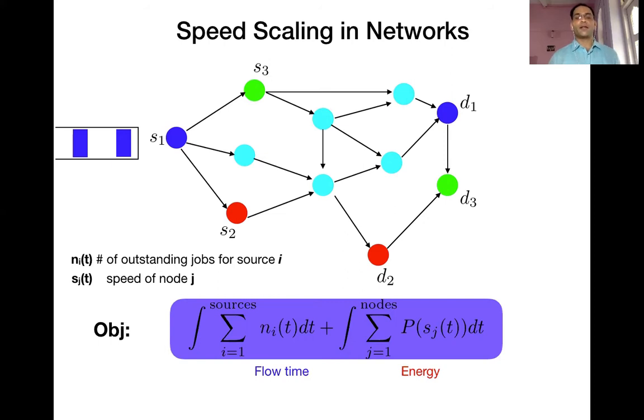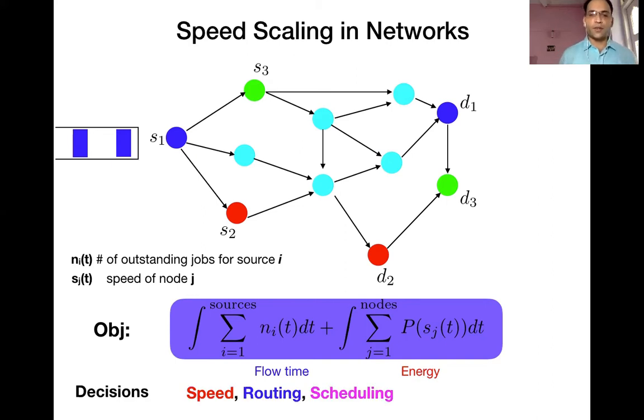And given that each node in this network can operate at some speed, for example for a node j, let s_j of t be the speed at time t. Then you also take an integral of P of s_j of t and sum it across all nodes in the network. That will count the total energy being spent in the network. So this is going to give you a trade-off between flow time and energy. The faster the nodes, the lower the flow time. We want to minimize this objective function, which is a linear combination of flow time and energy, with respect to the choice of speed at each node, how to route the incoming traffic at each source, and how to schedule these packets at each of the intermediate nodes.